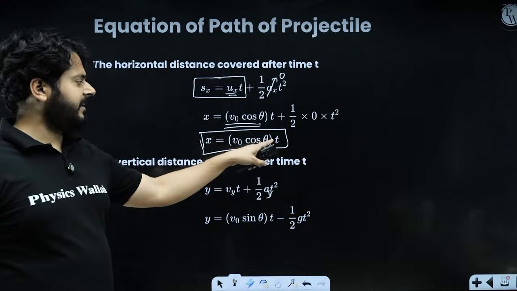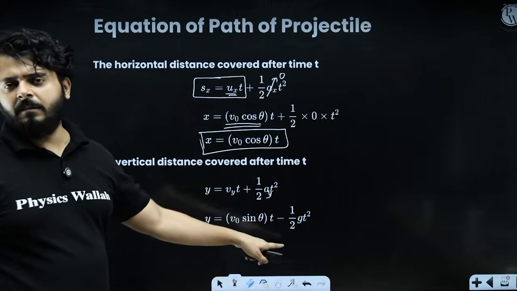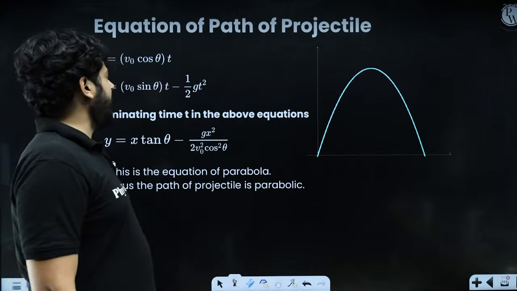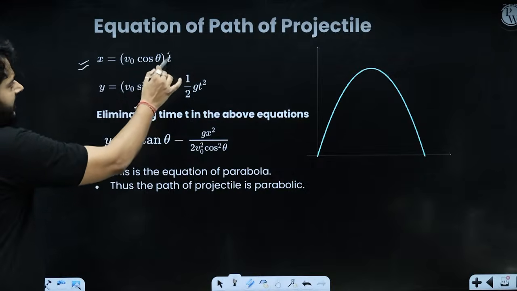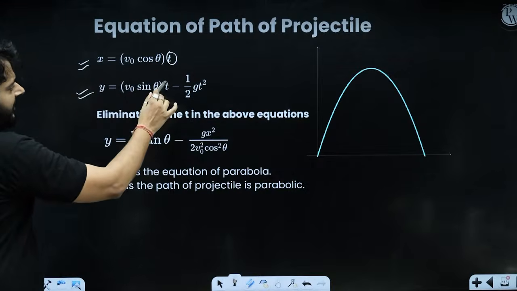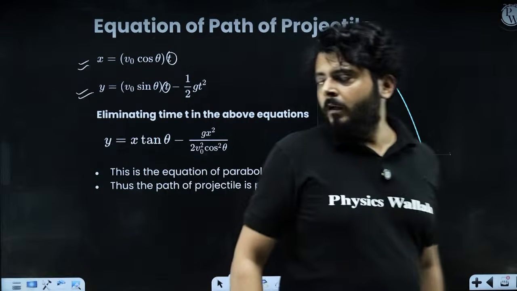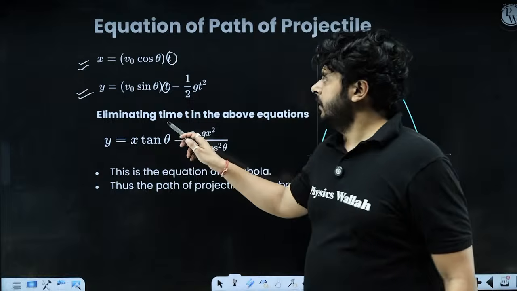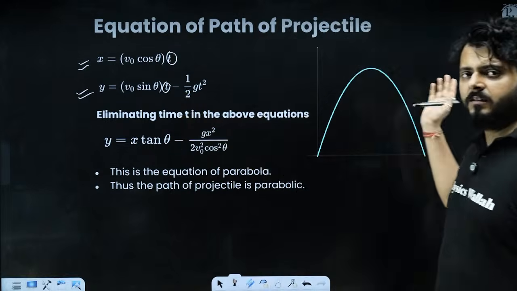Displacement after time t in the x direction. Displacement in the y direction after time t, right? So you know the x and y coordinate. X coordinate after time t is this, y coordinate after time t is this, right? Okay, clear. Now you see that we can eliminate the time, because we want to know the equation of path.